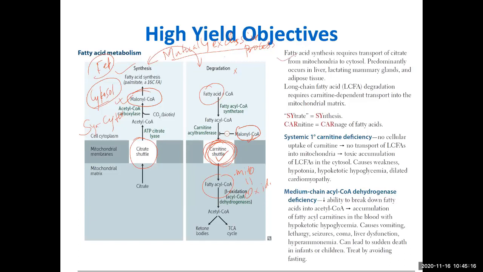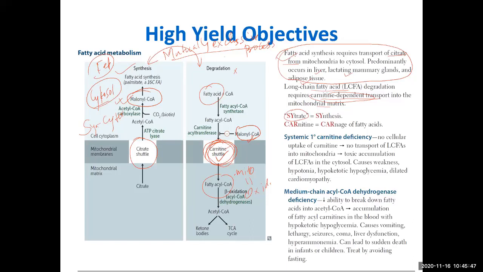In fatty acid synthesis, they have mentioned very few points. This happens in the liver, lactating mammary gland, and adipose tissue. The very important point mentioned here is transport through the citrate shuttle, citrate from mitochondria to cytosol. Long chain fatty acid degradation requires carnitine, only long chain fatty acids. We will talk in detail. They have also talked about the carnitine shuttle.